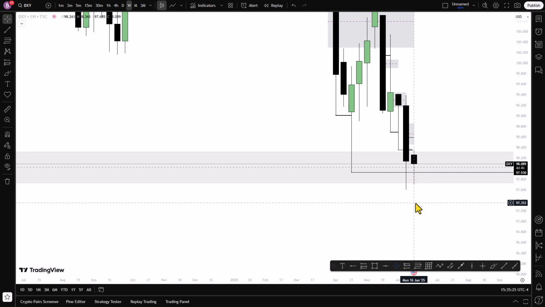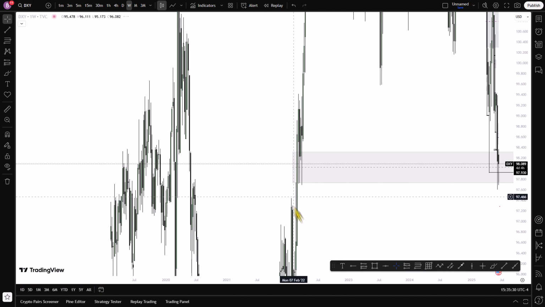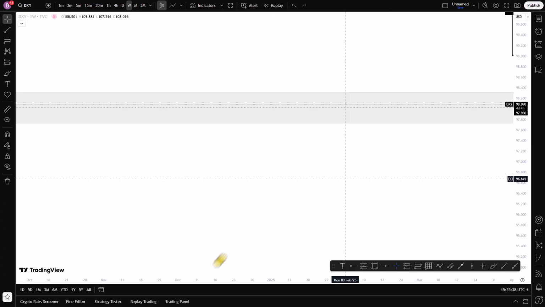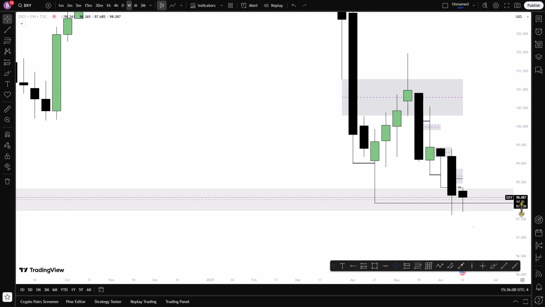Why? Because on the left hand side we still have this particular level that price has not entered. So here I want to see price respecting or disrespecting this level. However, the likelihood of price coming to this level is low. Why? Because we can see a balanced price range here, because there is no fair value gap in form of imbalance. So for the weekly, I still want to see price going lower, taking out this particular low.